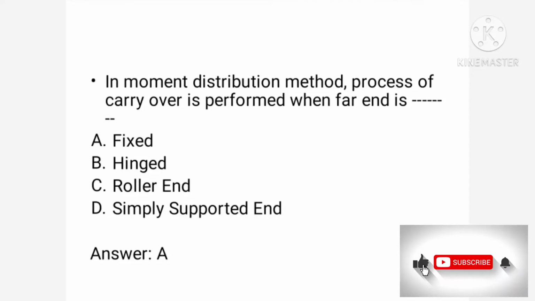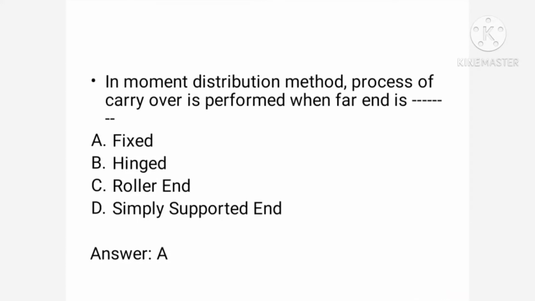That is, if 50 kilonewton meter is the moment after distribution at an intermediate joint, and the far end is fixed, we carry over half of the 50 value, that is 25 kilonewton meter, to the far end as it is fixed. If that end is hinged, roller or simply supported, there is no carryover.